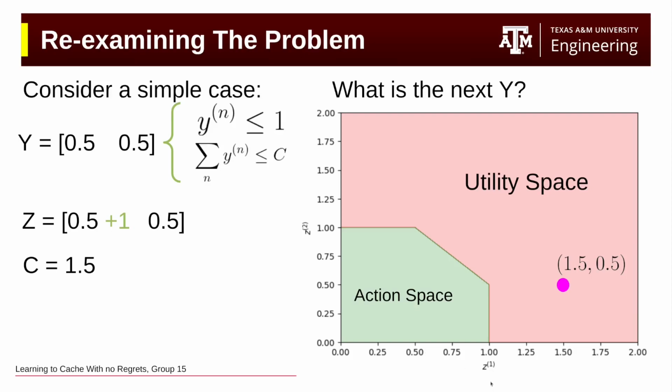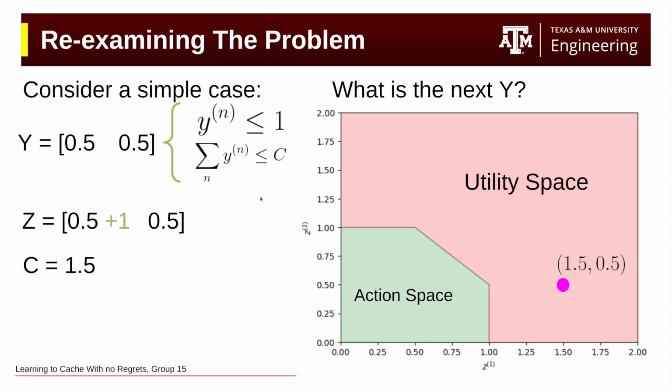So you can see that our axes are cut at 1. And on this diagonal line, you can see that we can store at max 1.5. So even if we store 0.75 of this, 0.75 of this, we can only store up to here. So the intuition here is that we keep track of this frequency vector, but that frequency vector is outside of our action space. So what can we do?